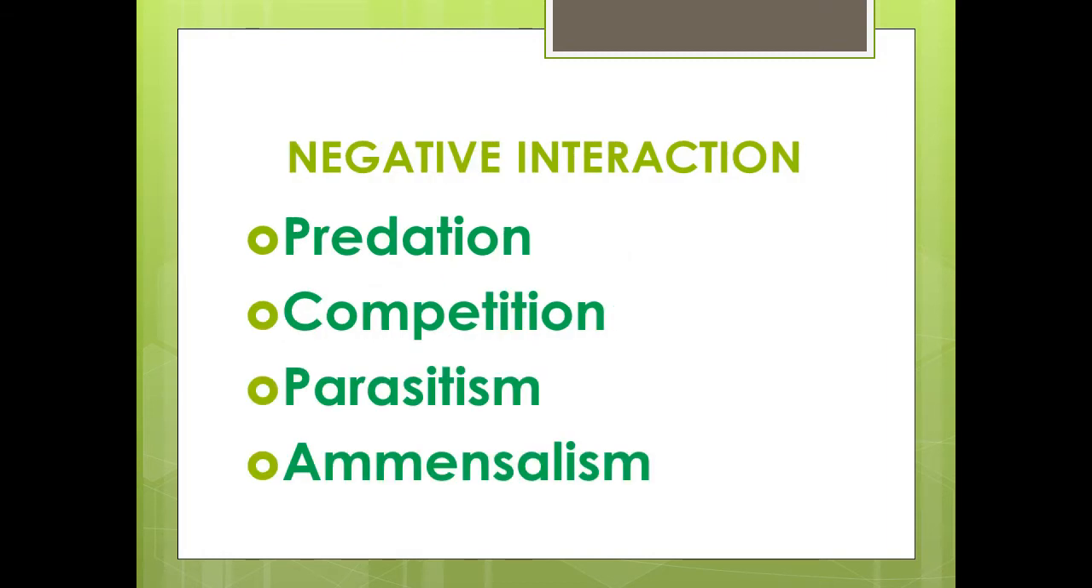Negative interaction. Of the two interacting populations, one is harmed, the other may or may not be benefited. Negative interactions are also called antagonistic interactions, and the different types of negative interactions are predation, competition, parasitism, and commensalism. Now let us have a look at each of them briefly with examples.